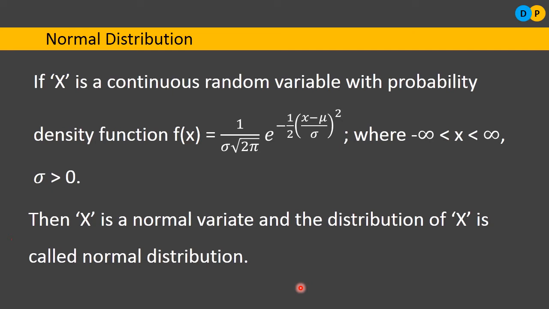Hence, we will be standardizing this normal distribution, and we will be considering a new type of distribution called standard normal distribution, using which we can easily solve the problems having continuous random values. So that is the pre-note before starting with standard normal distribution. So then what is standard normal distribution? Please notice here we are having the mu value and standard deviation sigma. If the mean mu becomes 0 and standard deviation becomes 1, then we will be left with only x.